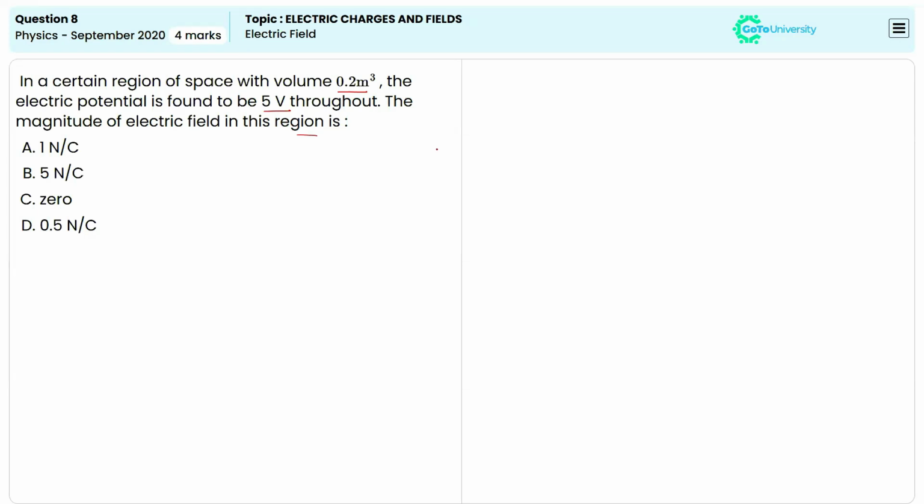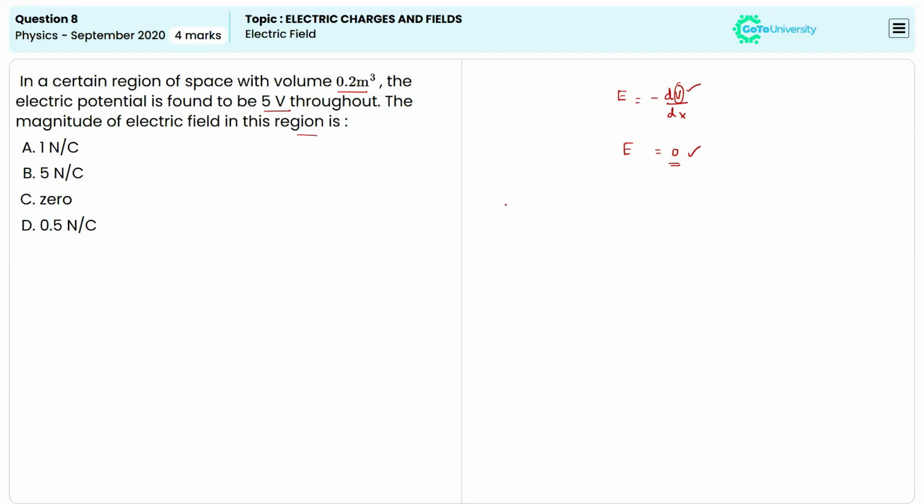So now we can solve this question by using an electric field formula which is related with the electric potential, which is nothing but E is equal to negative dV divided by dx. So here V is representing the electric potential, x is representing the distance. So if the electric potential is constant throughout the region of a space, then its rate of change value will also be equal to 0, right? Or else in terms of derivation, we can say if the value of V is constant, when we are differentiating, it will become 0, right? So the electric field will be 0.